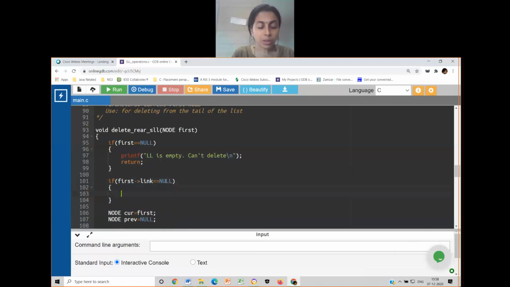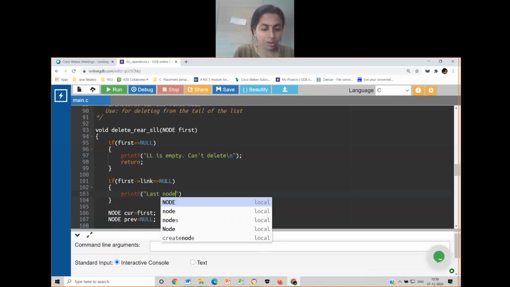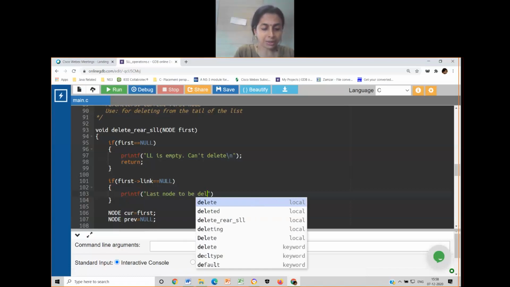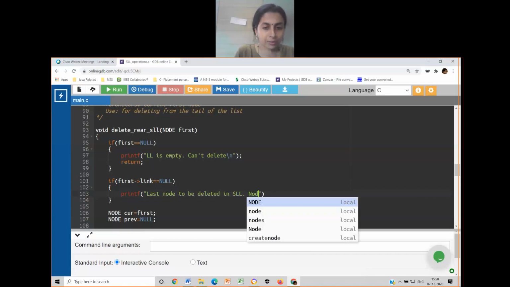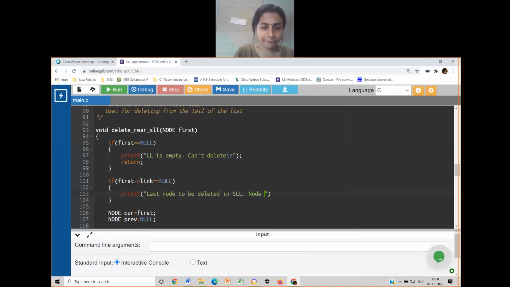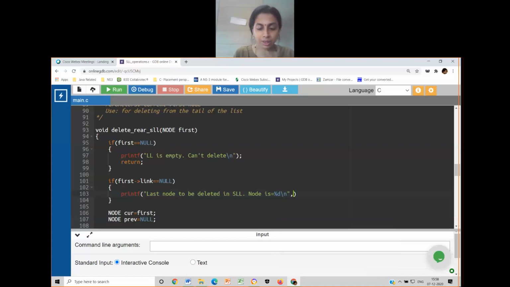So what I will do? I will write printf "last node to be deleted in single linked list. Node is %d\n".